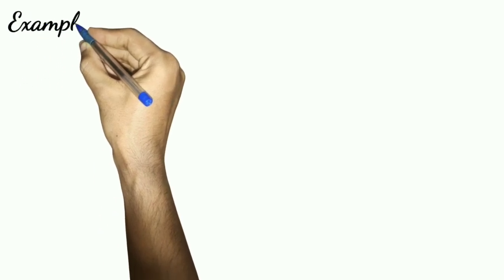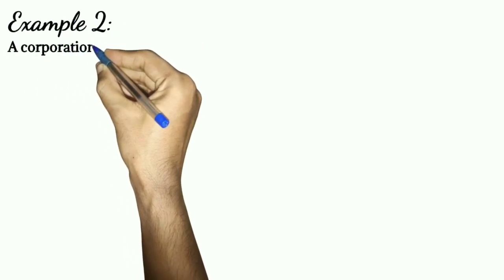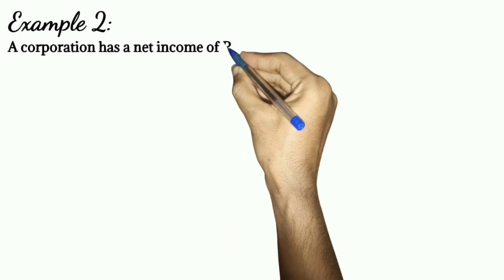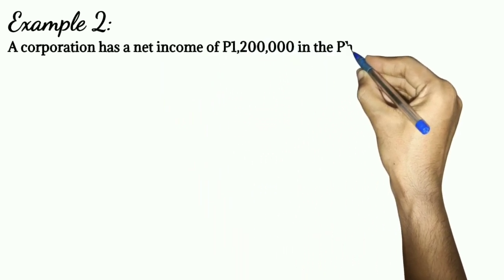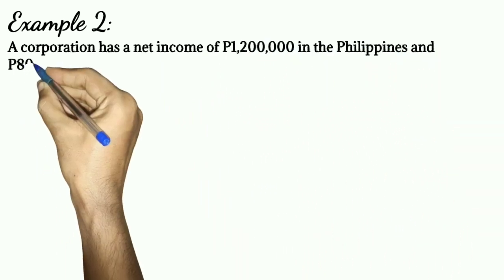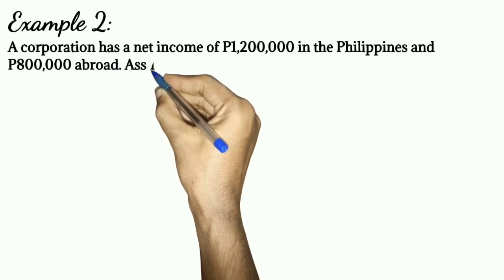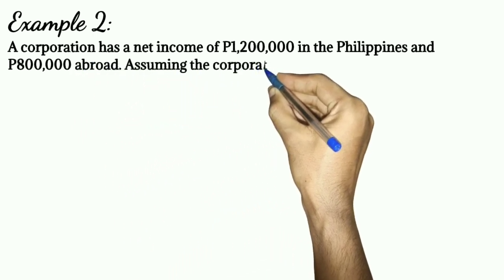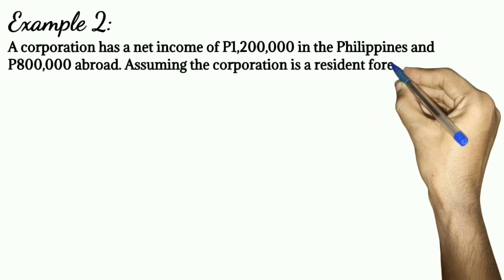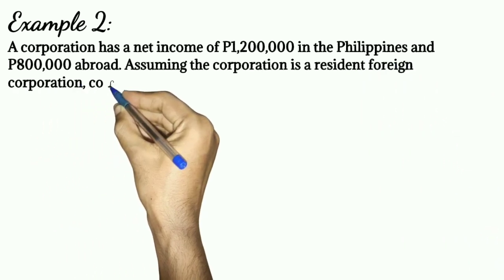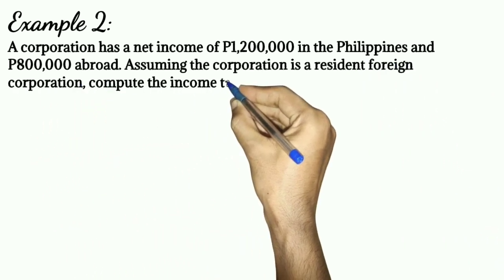Let's have another example. A corporation has a net income of 1,200,000 pesos in the Philippines and 800,000 pesos abroad. Assuming the corporation is a resident foreign corporation, compute the income tax due.